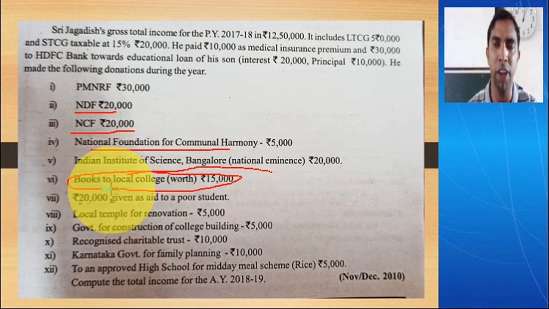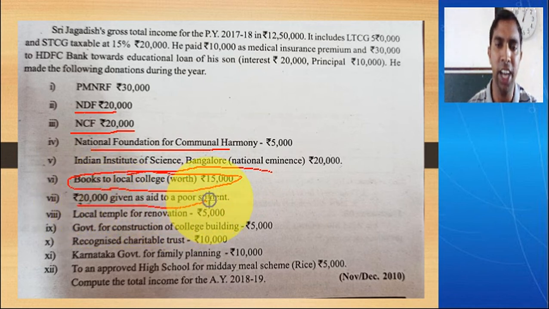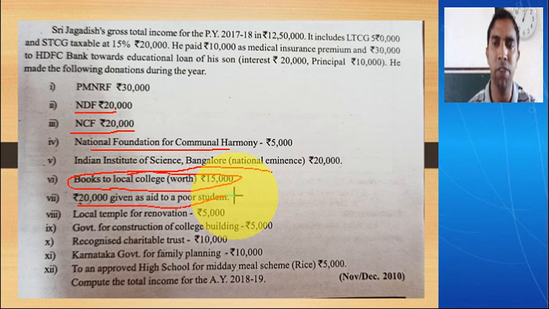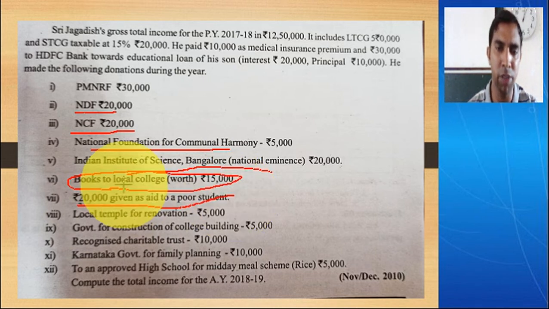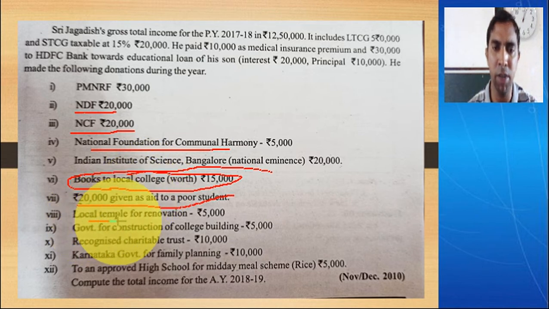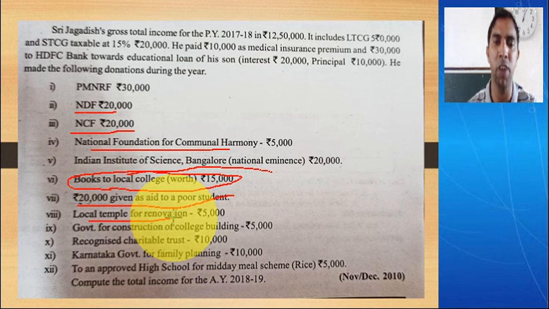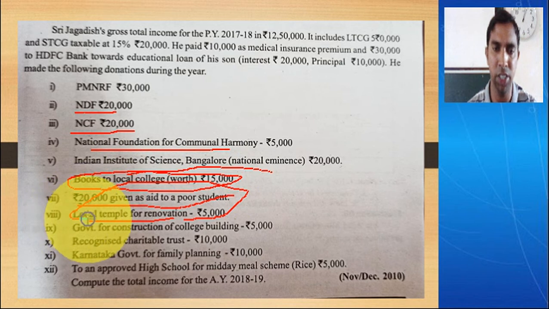that means it will not qualify for 80G deduction. Then 20,000 given as aid to a poor student, so here it is donation for a personal purpose. So this also will not qualify for deduction. Then local temple for renovation. See, local temple, it should be a notified temple, then only it will qualify. So again, it will not qualify. All these donations will not qualify.